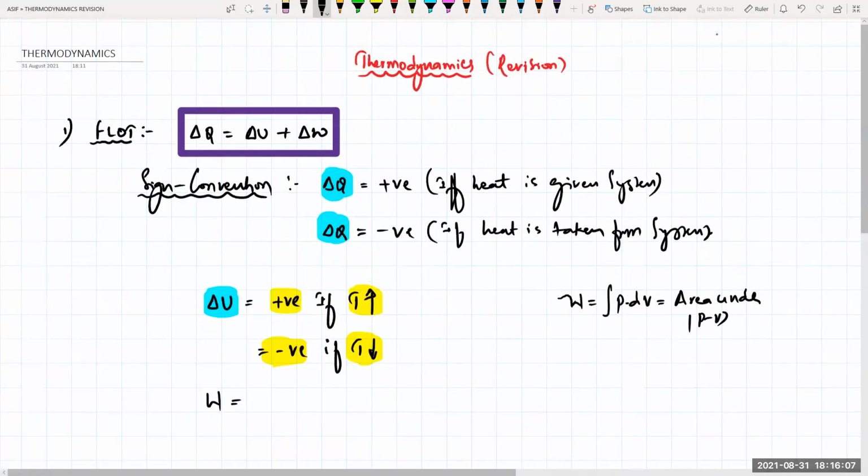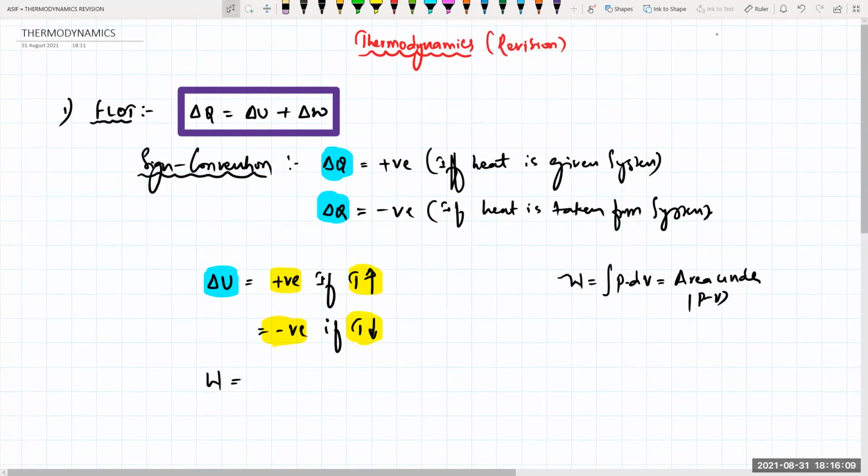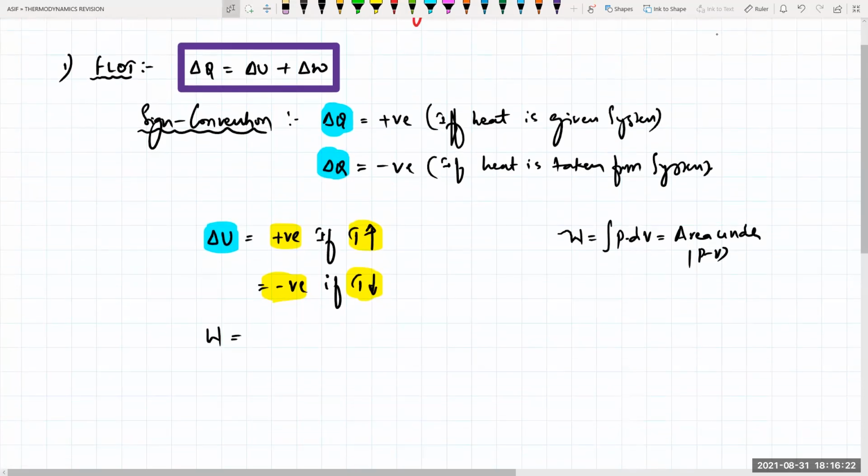So in thermodynamics, what we are talking about is the first law of thermodynamics, that is delta Q is equal to delta U plus delta W. Sign convention: delta Q is positive when heat is given to the system, and delta Q is negative when heat is taken from the system. Internal energy will depend on temperature. If temperature increases, delta U will be positive, and if temperature decreases, then delta U will be negative.